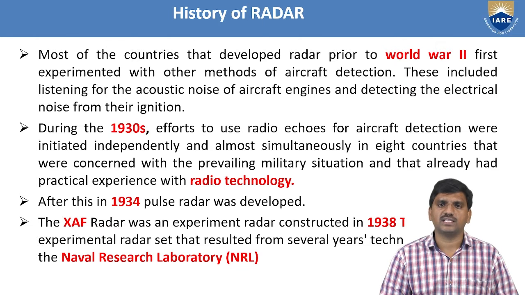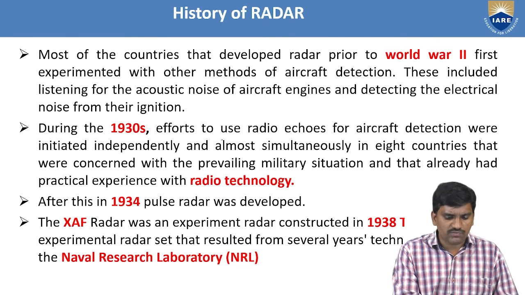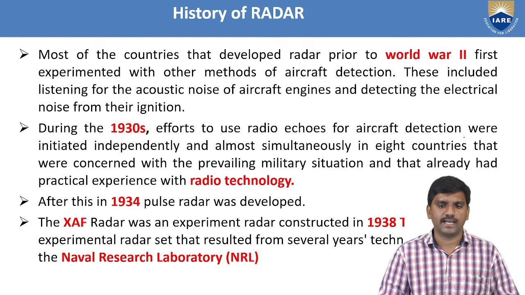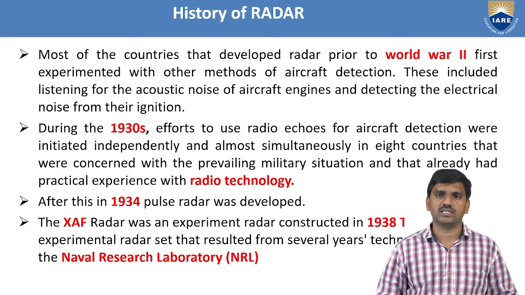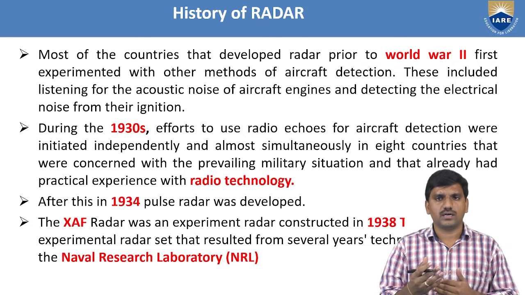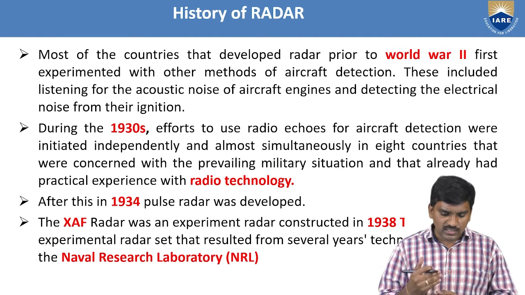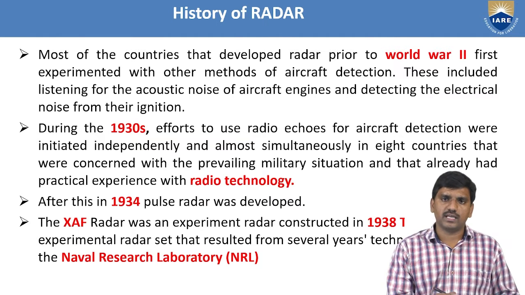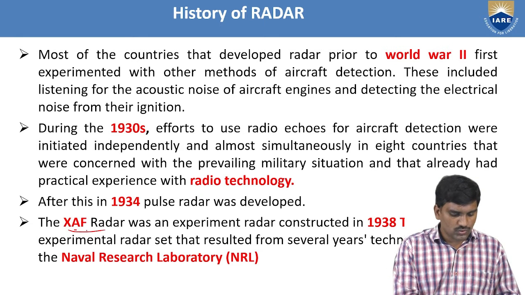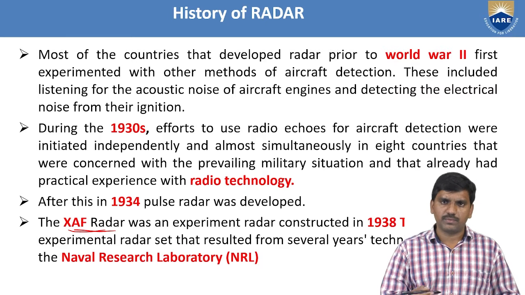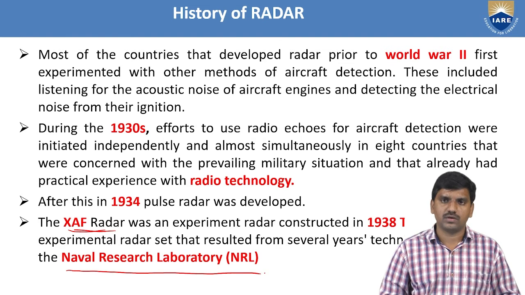During the 1930s, efforts to use radio echoes for aircraft detection were initiated independently and almost simultaneously in eight countries. Next, in 1938, there was a development of the XAF radar, developed by the United States of America with the permission of the Naval Research Laboratory, NRL. The headquarters of NRL is in Washington DC.